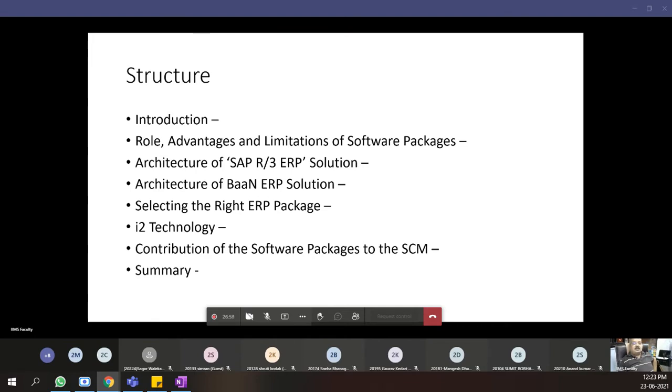The topic, introduction to IT packages in supply chain. Then what are the roles, advantages and limitations of software packages for SCM and operations. Then we'll study the architecture of SAP Release 3 or SAP R/3 ERP solution. Then we'll discuss the architecture of a software called BAN. BAN is one of the ERP solutions. Then we'll see what are the criteria for selecting the right ERP package. We'll speak something about I-Square technology, which is also one of our leading ERP packages. And we'll see what is the contribution of the software packages to supply chain management as a science.